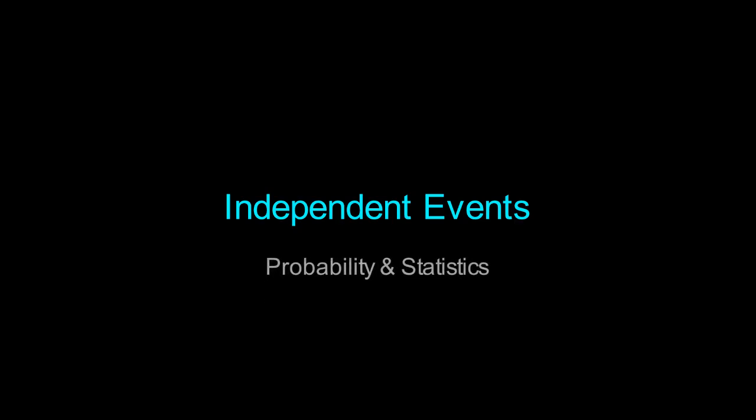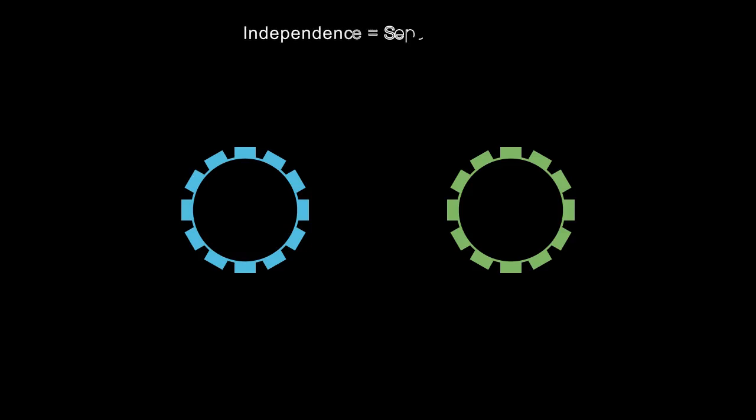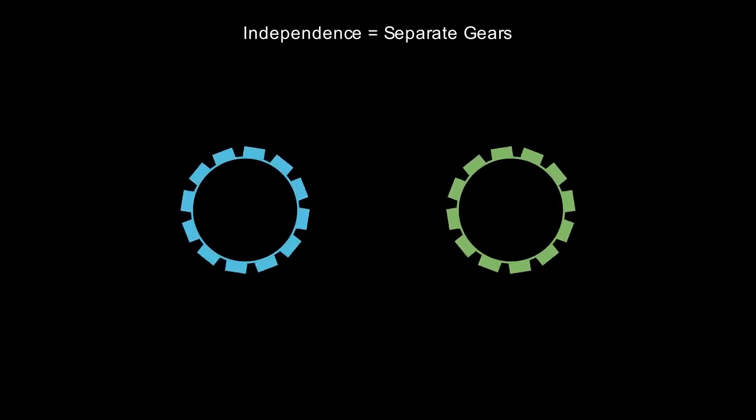Welcome to the fascinating world of probability. Today, we are diving deep into one of the most fundamental yet misunderstood concepts in statistics: independent events. In simple terms, two events are independent if the occurrence of one does not change the probability of the other occurring. Imagine the universe as a series of gears. For independent events, these gears are not connected.